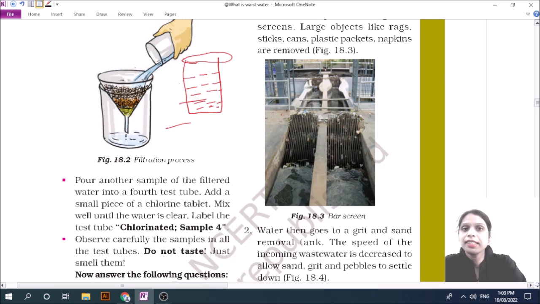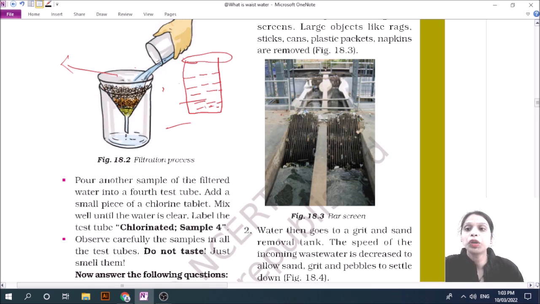When the aeration is completed, you take a filter paper and make a cone like this and attach it to a funnel and mount the funnel on a support.